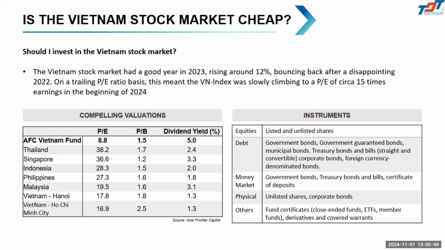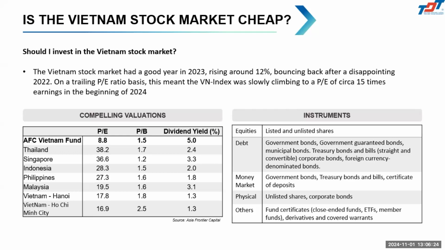You can compare with Malaysia, the Philippines, Indonesia, and Singapore. You take the market price and divide by earnings per share. If the PE is lower, this means the stock is cheaper. If the PE is higher, the stock is more expensive, because you have to pay a higher price to get the earnings per share. That's why, compared to other countries, Vietnam stock is still cheaper.